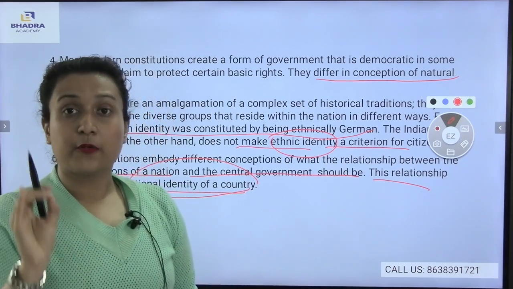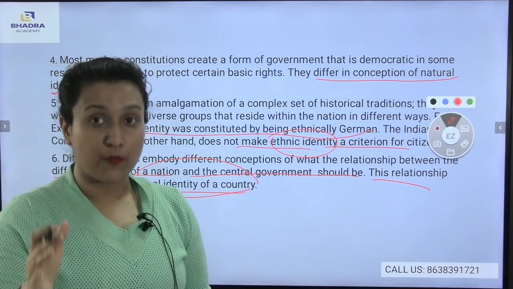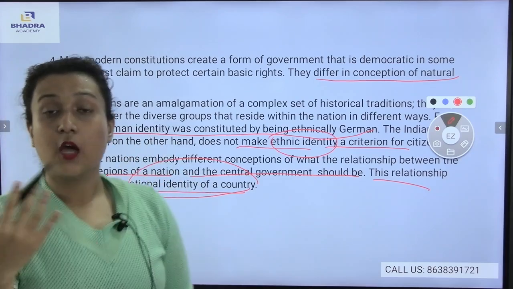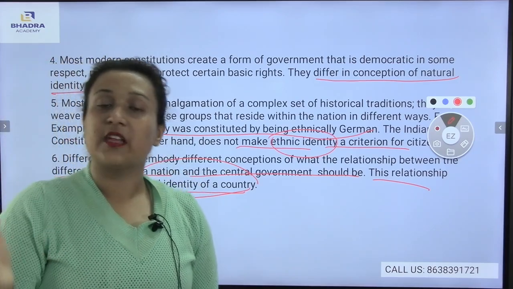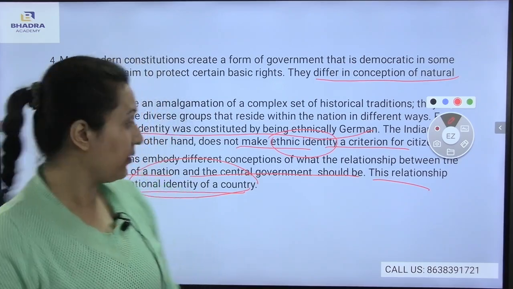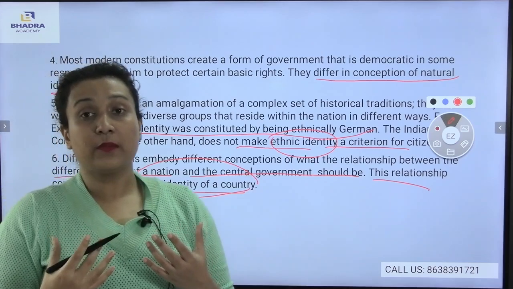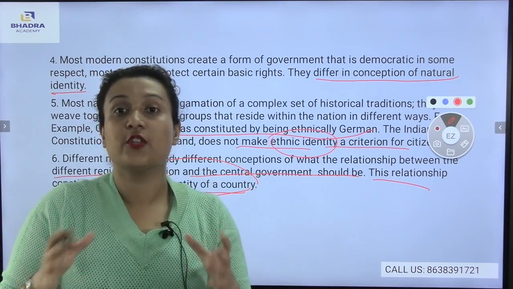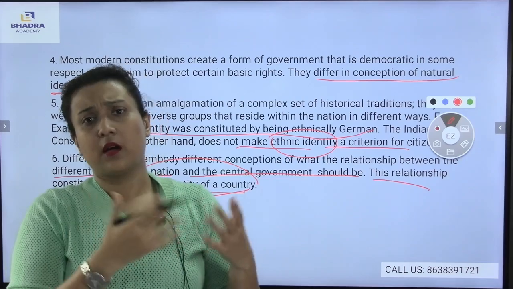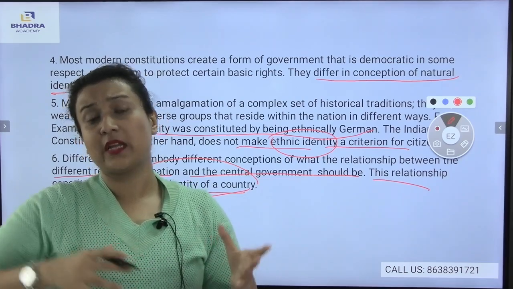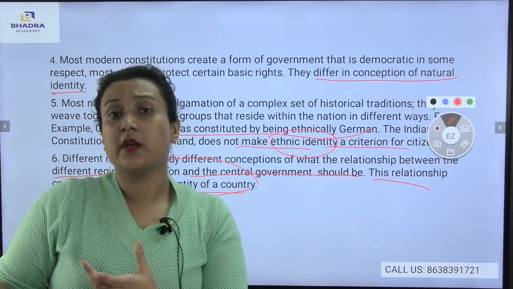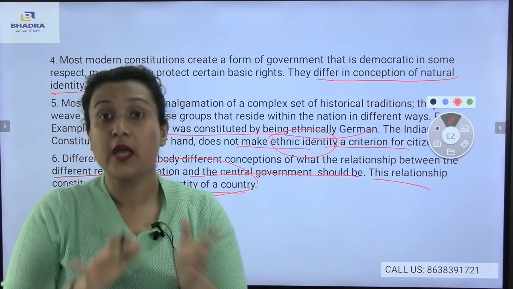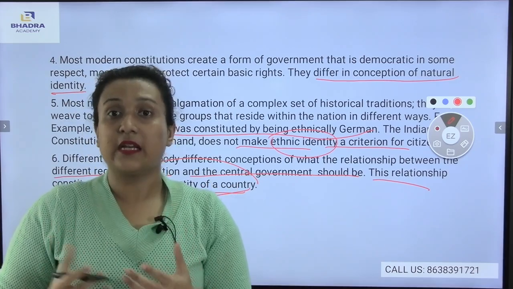First, we have understood the political identity. Second, we have understood the moral identity. And third, we have understood the natural identity. And fourth comes the national identity, which also varies from one country to another. Here it has been said, what do you mean by national identity? It means that in a country, what kind of relation the different regions have with the central government, which means either the regions have more power in comparison to the central government, or the central government has more power in comparison to the regional governments. But in our country, the central government has maximum power in comparison to the state governments. So here it has been said.